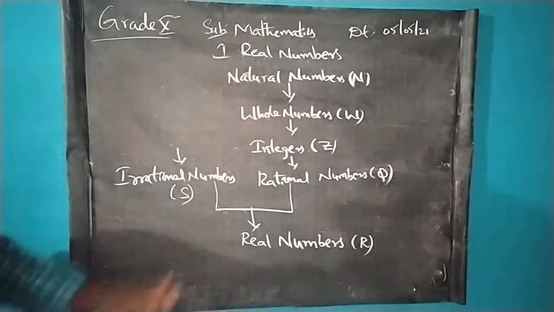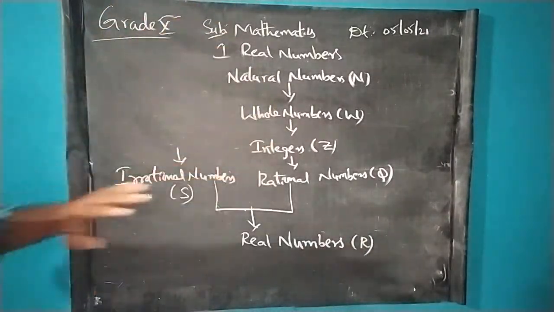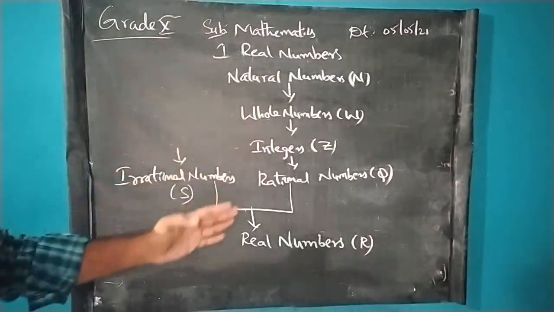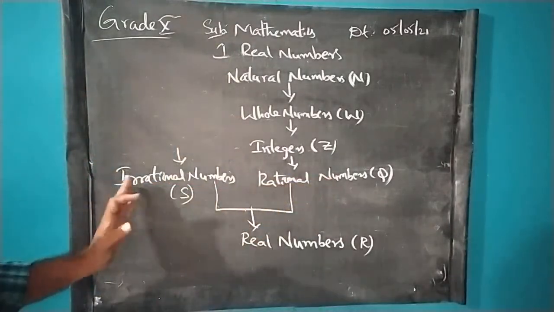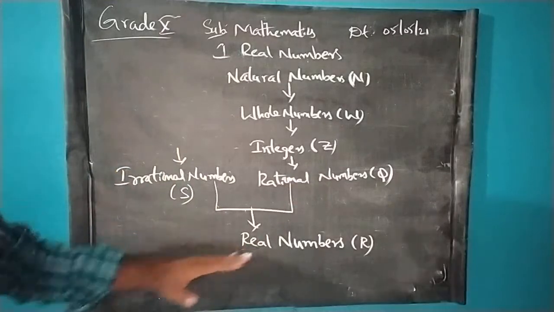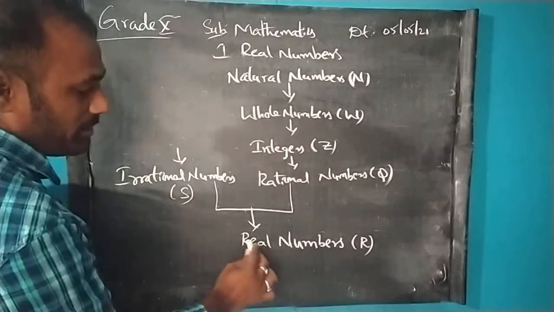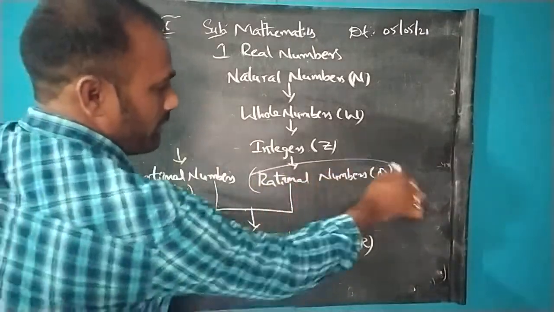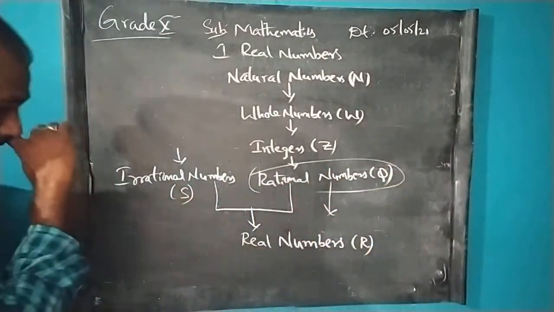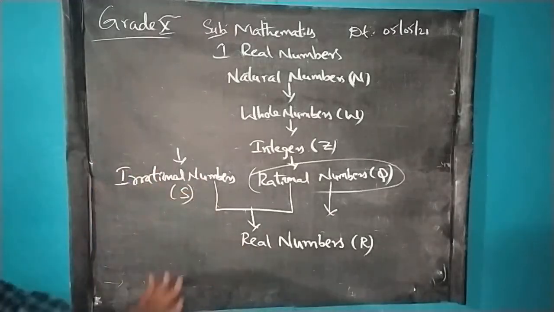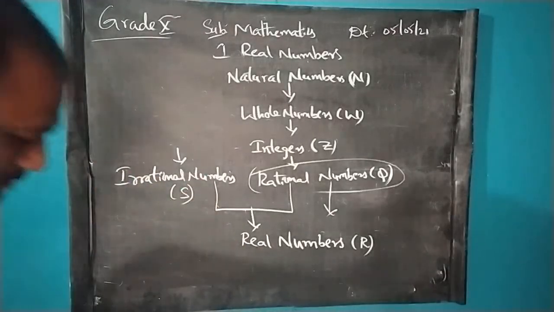So this is the flow of the numbers. First we have learned in our lower classes natural numbers, whole numbers, integers. Next we have learned about rational numbers, irrational numbers. Today in this chapter we are going to learn about real numbers. So what is the definition of the real number here? Any rational number is a real number. Any irrational number is also a real number. So that may be the definition of the real number.